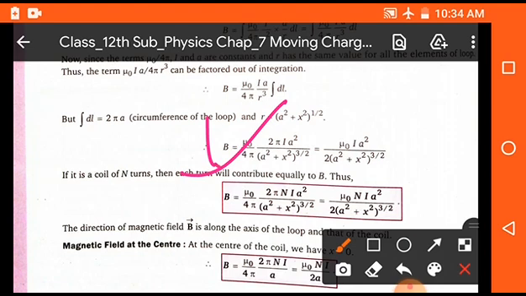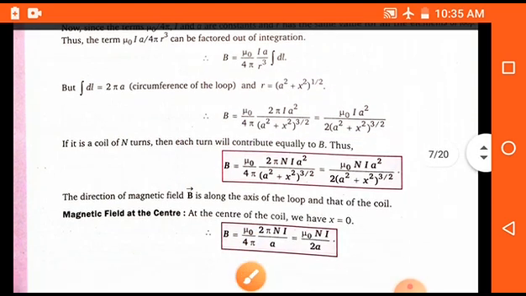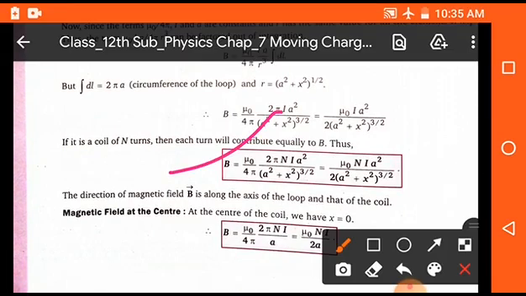So this is the magnetic field for only one turn, but the loop can have a number of turns. If it has n turns, then multiplied by n, and finally we get the value B is equal to mu naught upon 4 pi 2 pi n I a square upon a square plus x square whole power 3 by 2. Okay students, so this is the magnetic field at any point which is just outward from the loop.